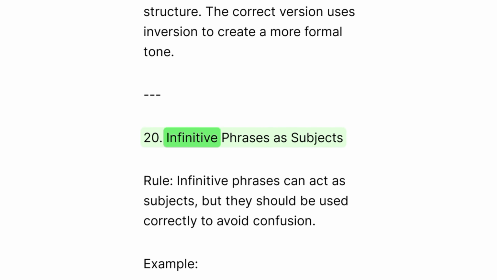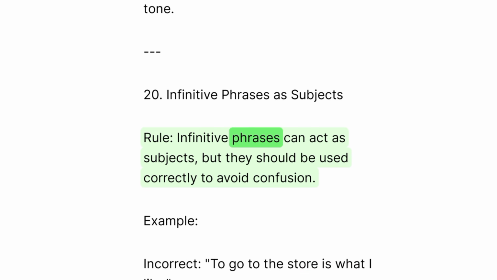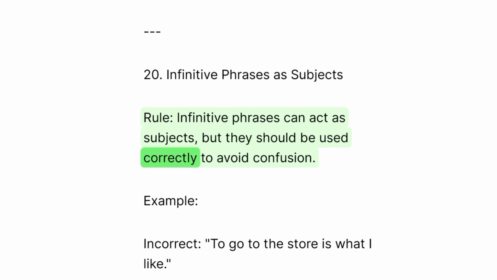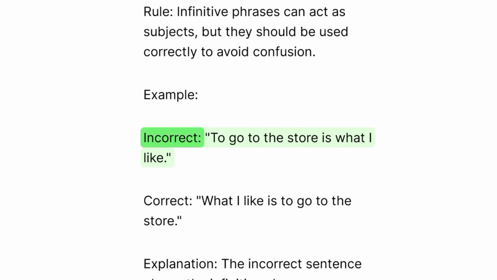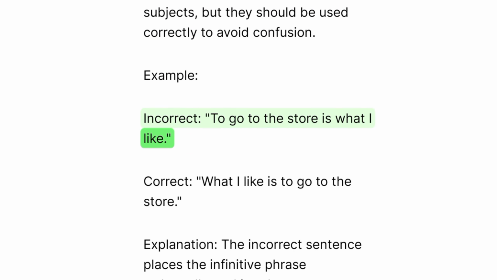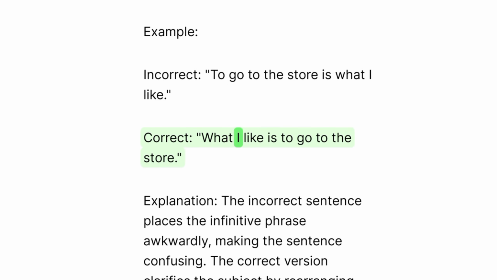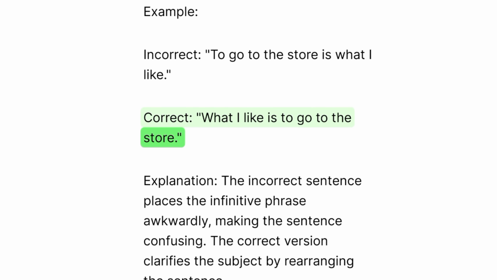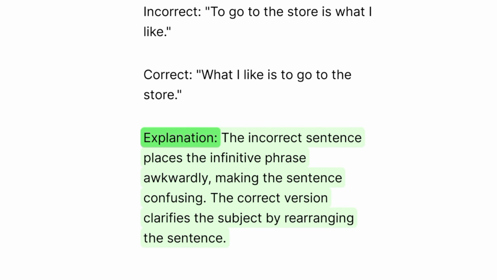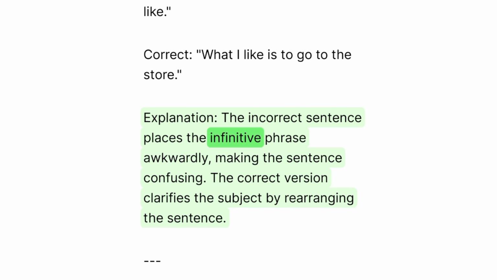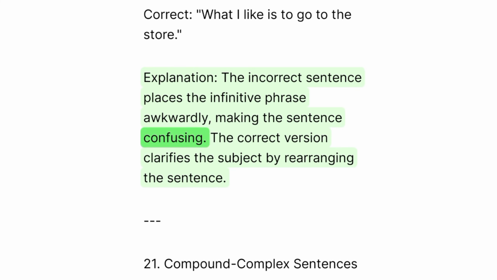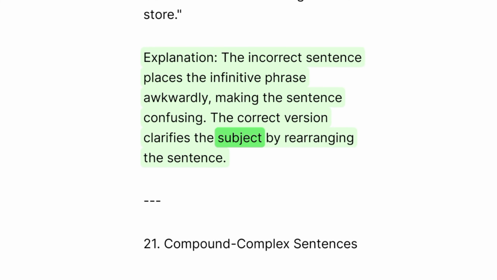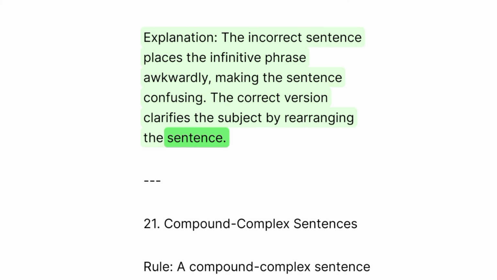20. Infinitive phrases as subjects. Rule. Infinitive phrases can act as subjects, but they should be used correctly to avoid confusion. Example. Incorrect. To go to the store is what I like. Correct. What I like is to go to the store. Explanation. The incorrect sentence places the infinitive phrase awkwardly, making the sentence confusing. The correct version clarifies the subject by rearranging the sentence.